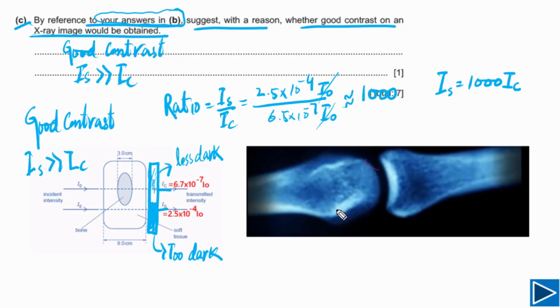This image is a great example of good contrast. Simply imagine the part behind the bone, so this is what we will see on the photographic film. We will see the white part behind the bone, so we will see a clear image of the bone, but the part behind the soft tissues is this one, so this part will be too dark. So this is a great example of good contrast, meaning the background is too dark and the area behind the bone is white. This is what you will see on the photographic film.